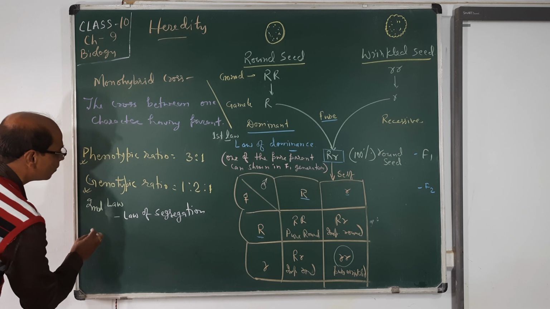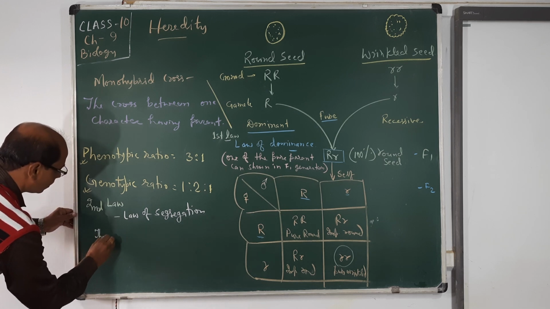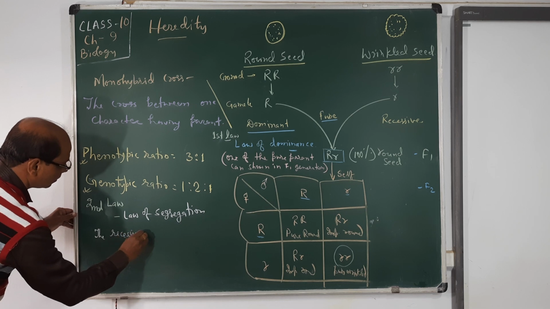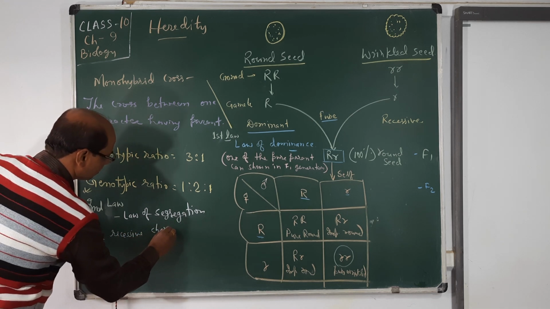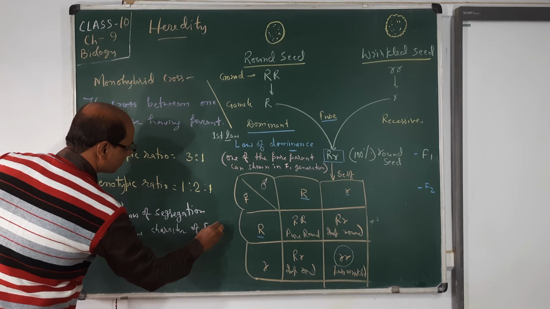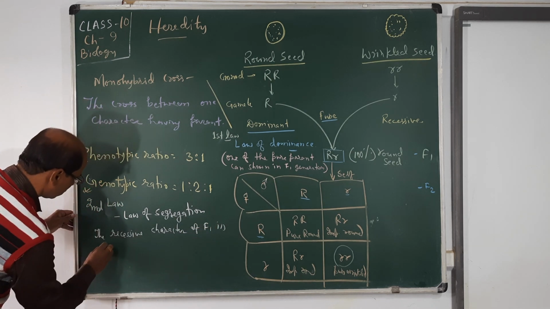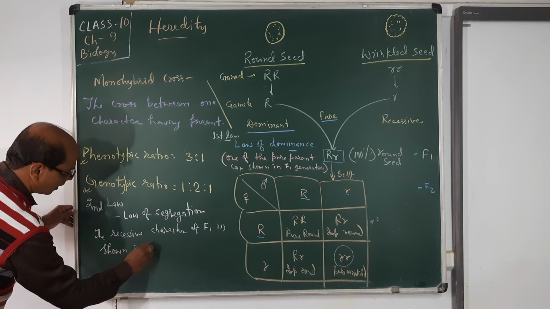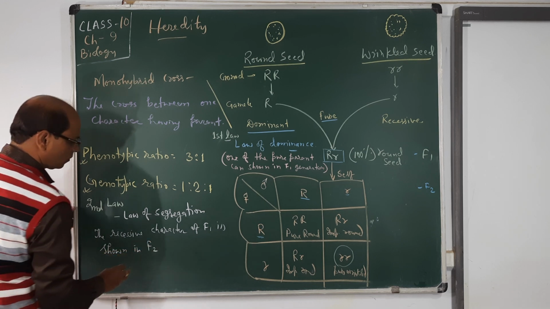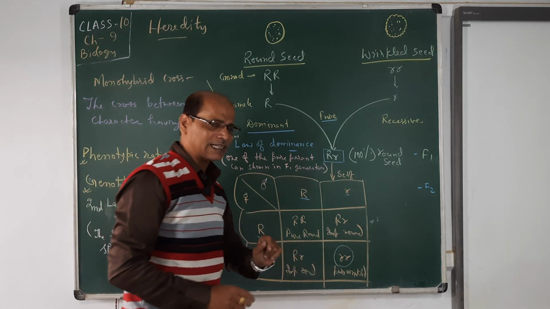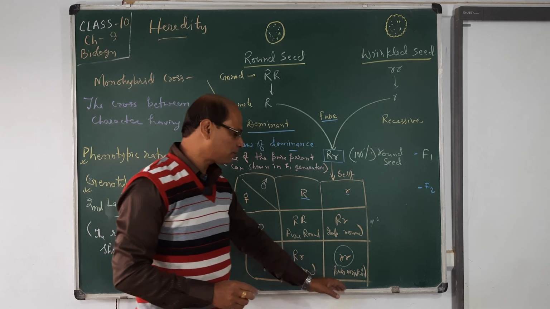According to this law, the recessive character of F1 is shown in F2. Here the recessive character was the wrinkled character, and it is shown in the F2 generation.